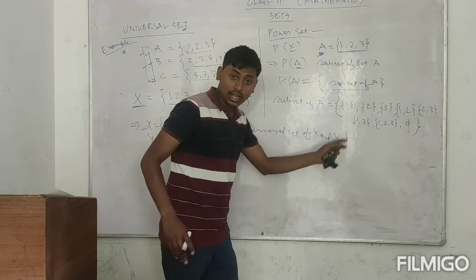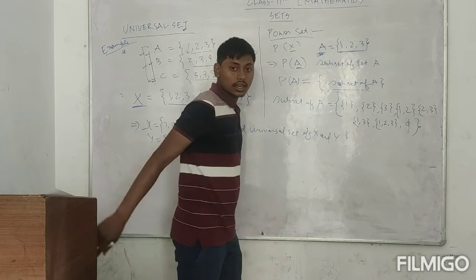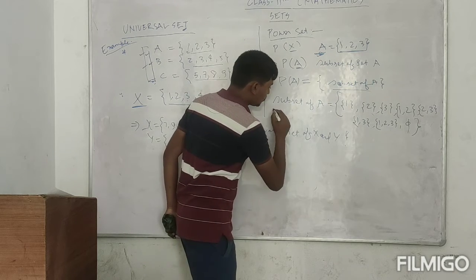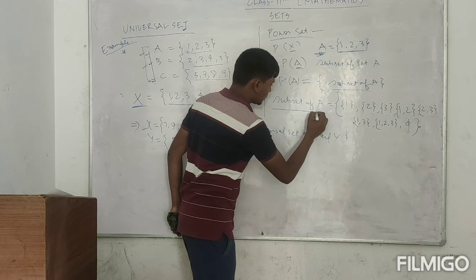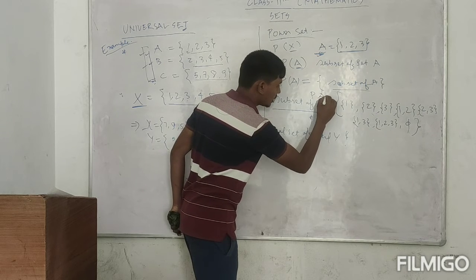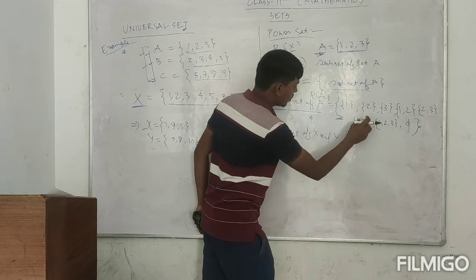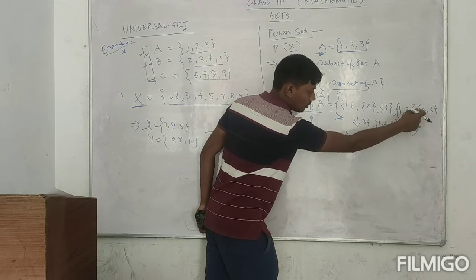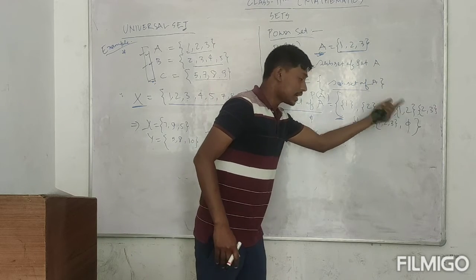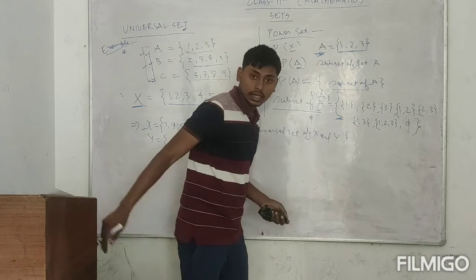So the set of all those 8 sets, or the family of subsets of set A, is the power set, represented by P of A. These 8 are the subsets, and the set of all these subsets is the power set of A.